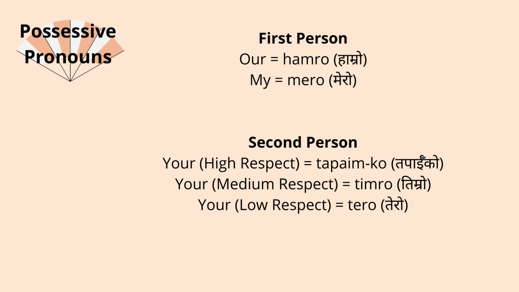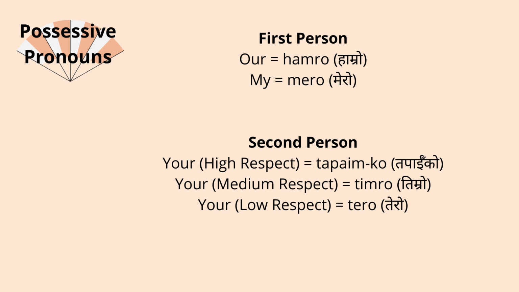When you have to address that some object belongs to us or someone, then we use our. Our means hamro. Our planet or our house means hamro ghar, hamro planet, right? Or our road, hamro bato. Our means hamro.